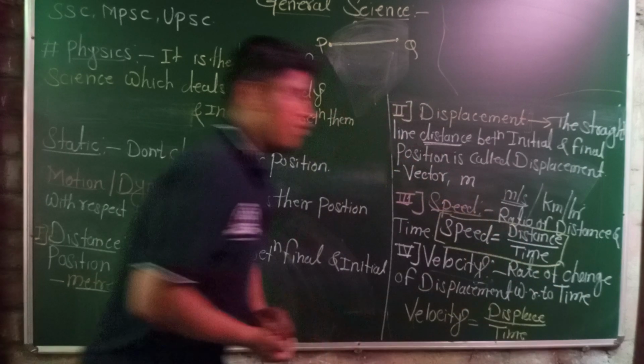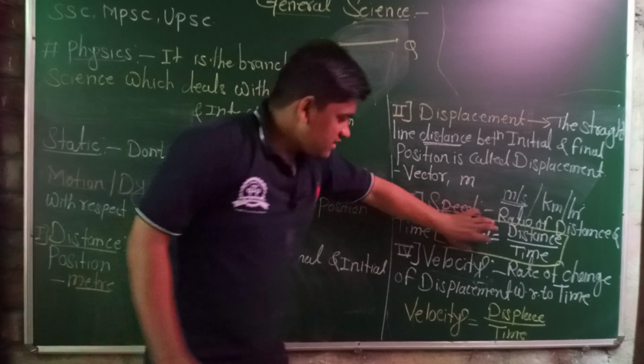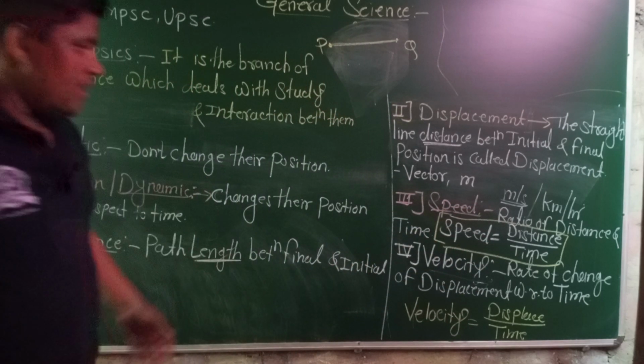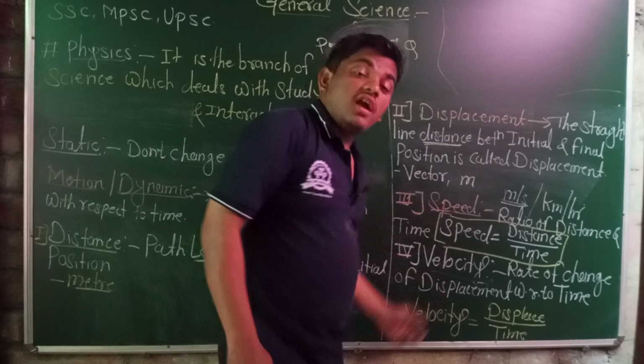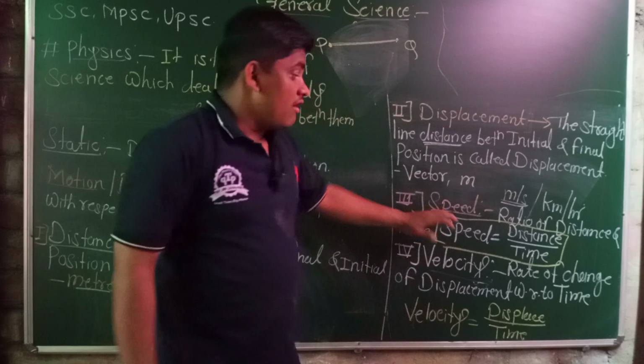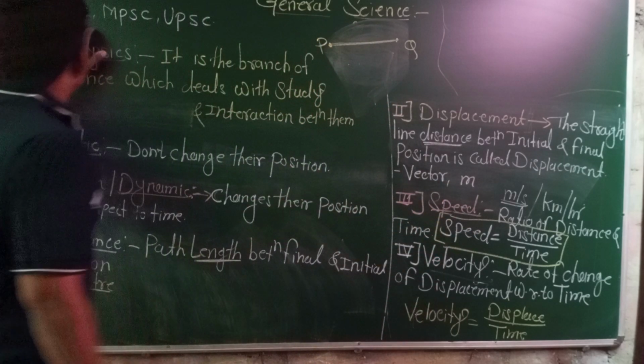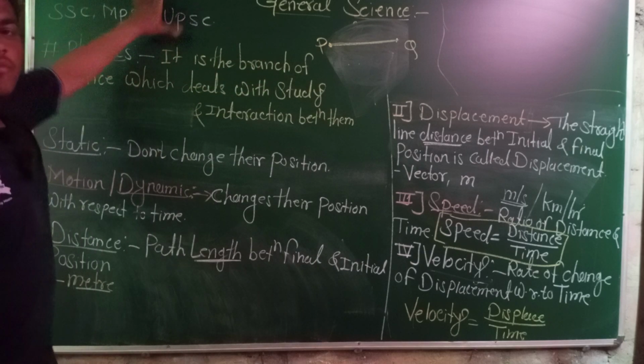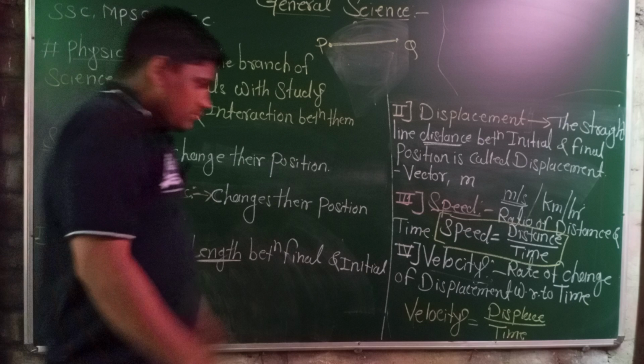Write the whole word, displacement. Distance upon time is speed; displacement upon time is velocity. Please highlight both formulas, which are most important for questions that come in competitive examinations.